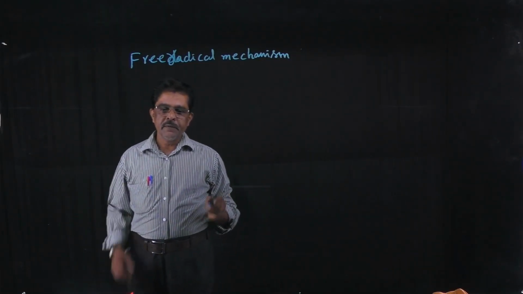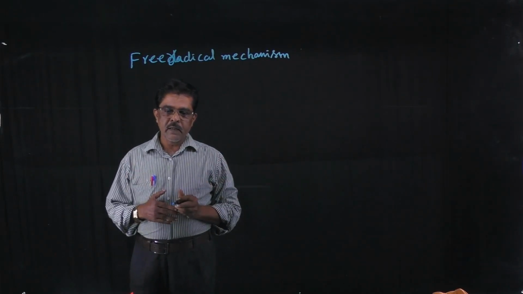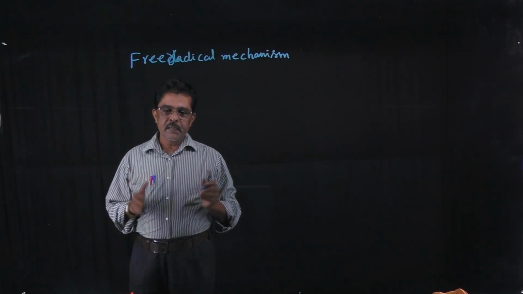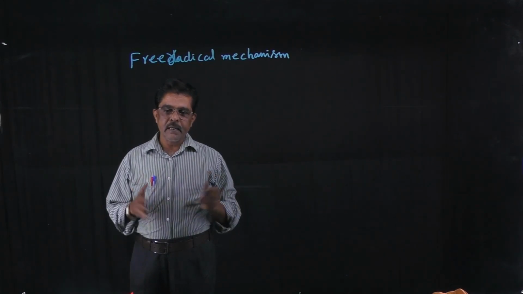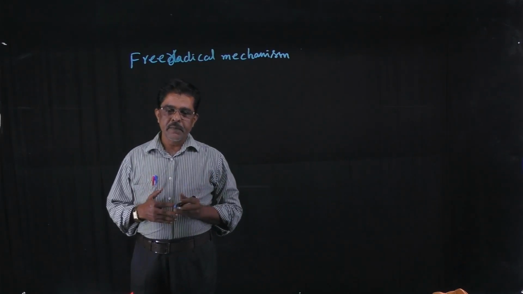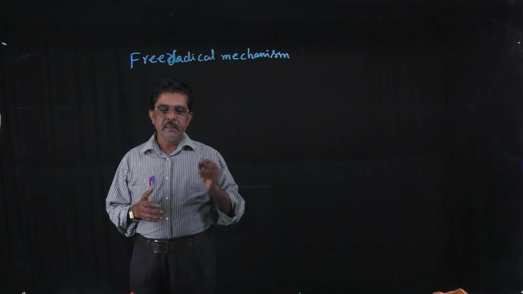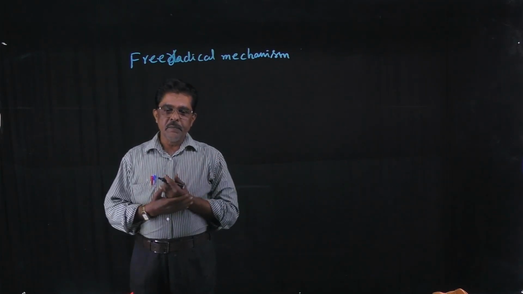You know that odd electron species are called free radicals. So alkenes in the presence of peroxides, such as benzoyl peroxide, acetyl peroxide, hydrogen peroxide, follow the free radical mechanism, and polymerization takes place.